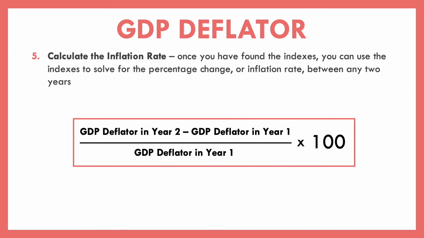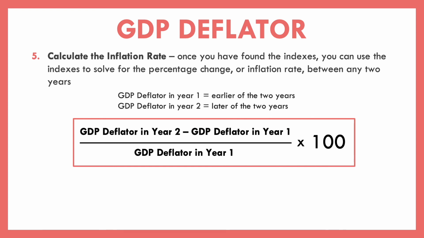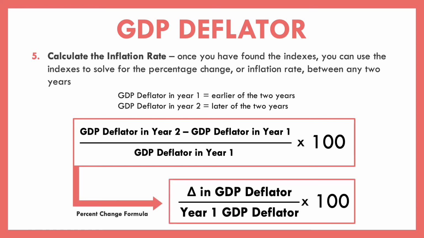So we would take our GDP deflator in year 2, again, year 2 just being the later of the 2 years, minus our GDP deflator in year 1, the earlier of the 2 years, divide that by our year 1 GDP deflator, that starting point, and we multiply it by 100, and it gives us the percentage based on those indexes, the percentage of how much prices changed from one year to the next. And then again, the way we can look at this is just the change in the GDP deflator divided by our starting point, our year 1 GDP deflator. So again, same formula that we end up seeing for the CPI.